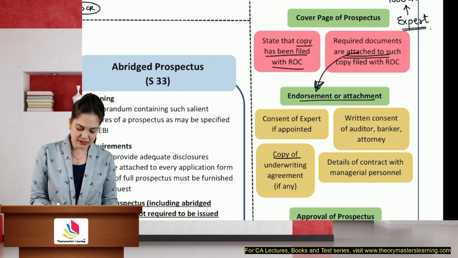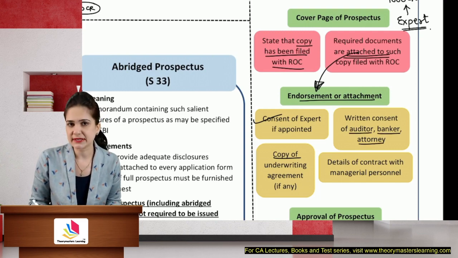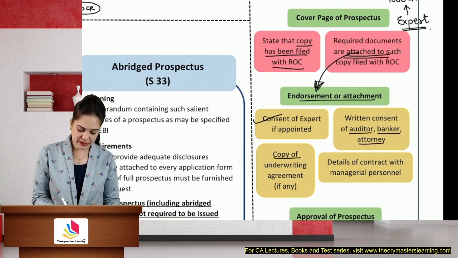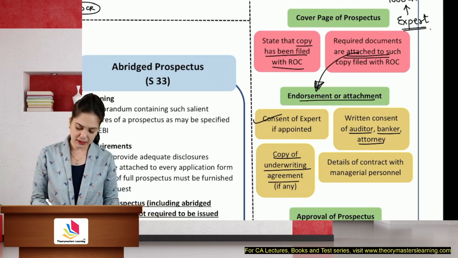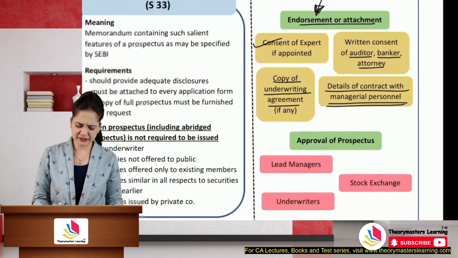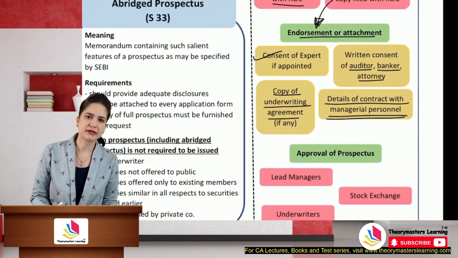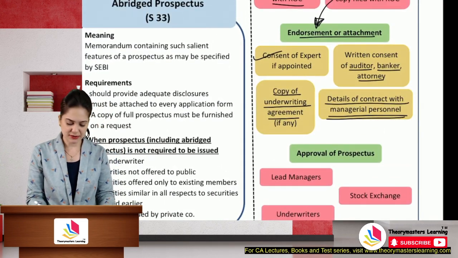Endorsements or attachments will include consent of the expert. I discussed that. Written consent of auditor, banker, attorney to act in that capacity. Copy of underwriting agreement, if any. Details of contract with managerial personnel, with KMP, with your managing director, fixing their remuneration, etc.